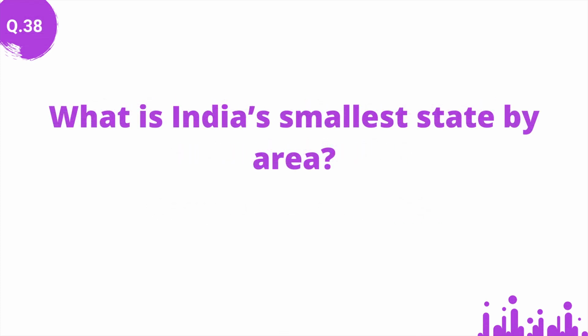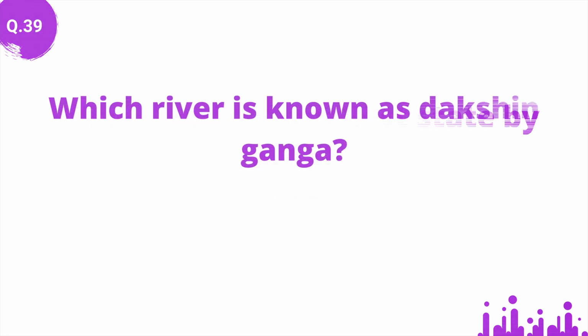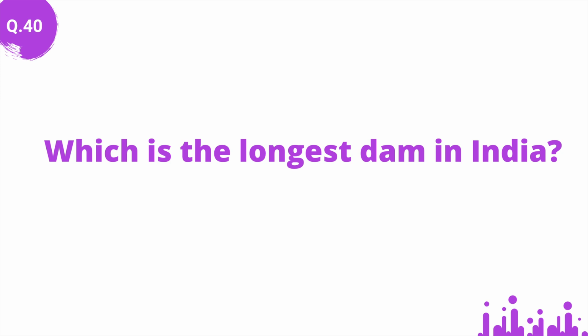What is India's smallest state by area? Answer: Goa. Which river is known as Dakshin Ganga? Answer: Godavari. Which is the longest dam in India? Answer: Hirakud Dam.